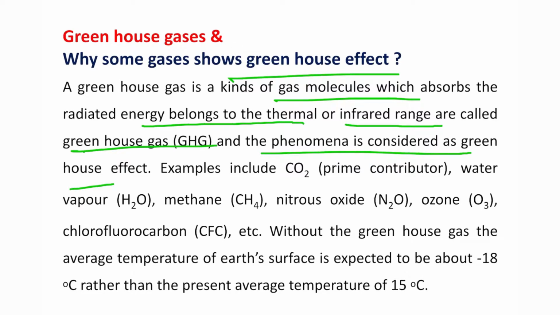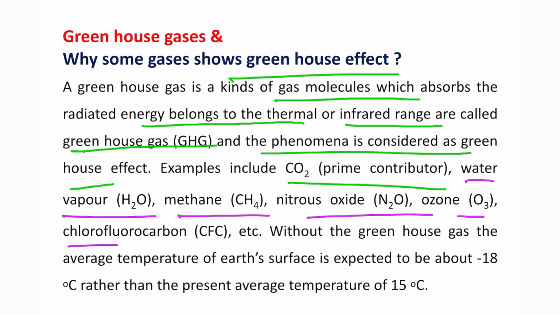Now, what actually happens? The Sun is the source of our every energy. So from the Sun the heat comes in a radiation manner. It means it's radiated heat. So when this heat falls on our Earth, it absorbs and produces another wavelength of heat, generally bigger, and that is radiated from the Earth's surface and goes into the atmosphere. In the atmosphere there are some gas molecules, for example carbon dioxide, water vapor, methane, nitrous oxide, ozone, CFC, etc. What they do is absorb and reflect the heat towards the Earth again.